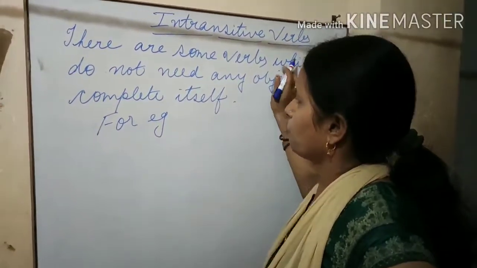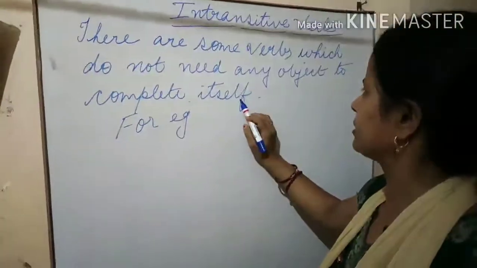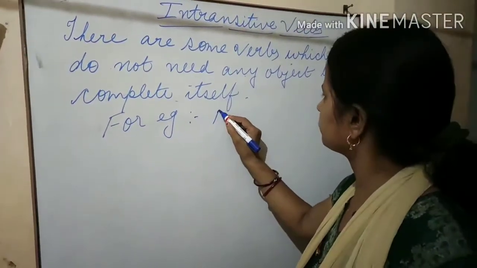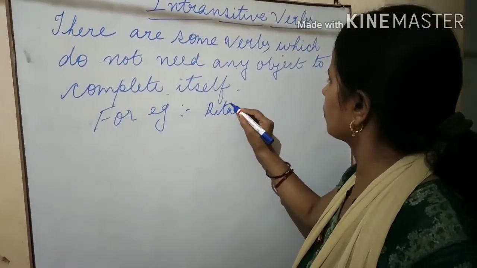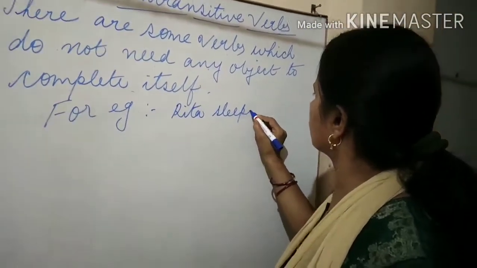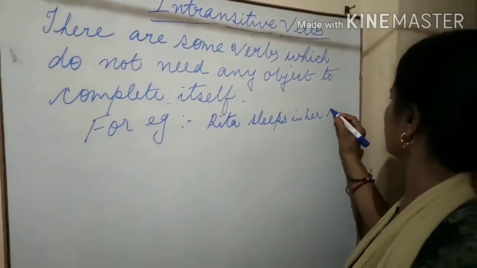Verbs which do not need any object to complete itself. For example, Rita lives in her room.